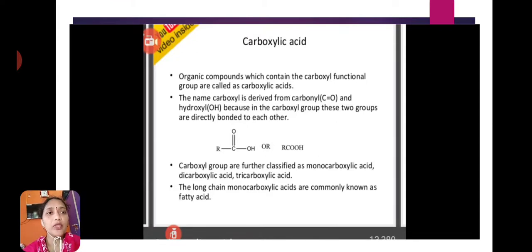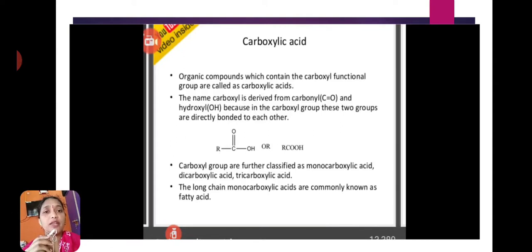The name carboxyl is derived from carbonyl, C double bond O, and hydroxyl, OH group, because in the carboxyl group these two groups are directly bonded to each other. That's why this functional group is called carboxyl. Carboxyl means C double bond O carbonyl group and hydroxyl group OH, both directly bonded to each other.